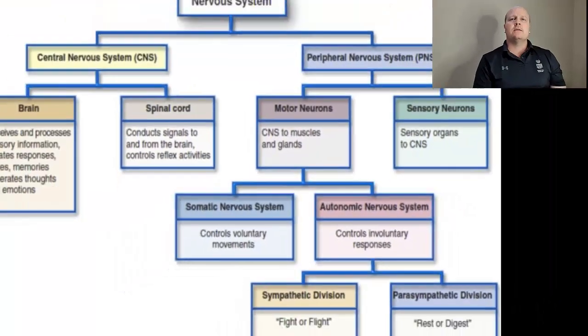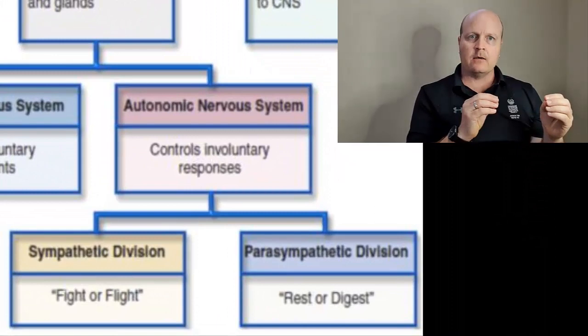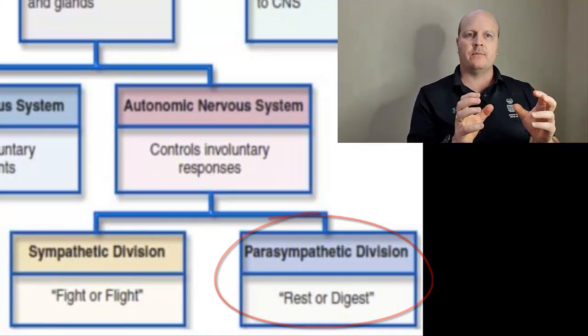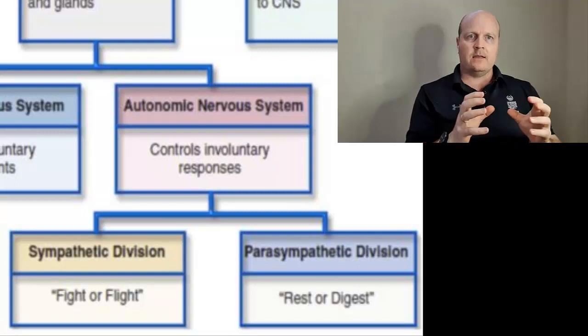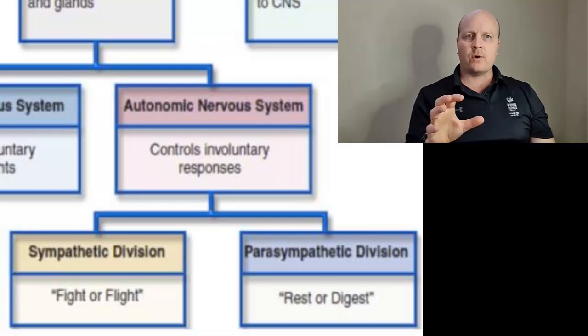Okay, then our autonomic nervous system can be broken into two again, and this is our sympathetic and parasympathetic. So these are involuntary. Sympathetic is our fight, flight, or fright response. So this is all about increasing heart rate, increasing blood flow to our muscle, increasing blood pressure so that we can fight a tiger, run away from problems, and survive in the short term.